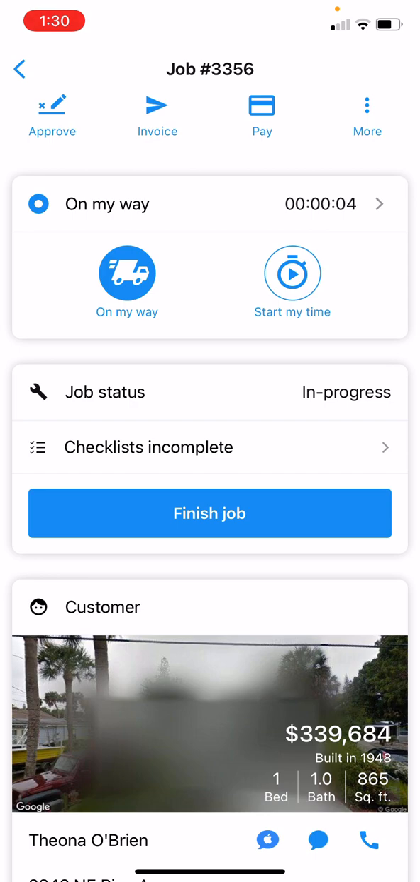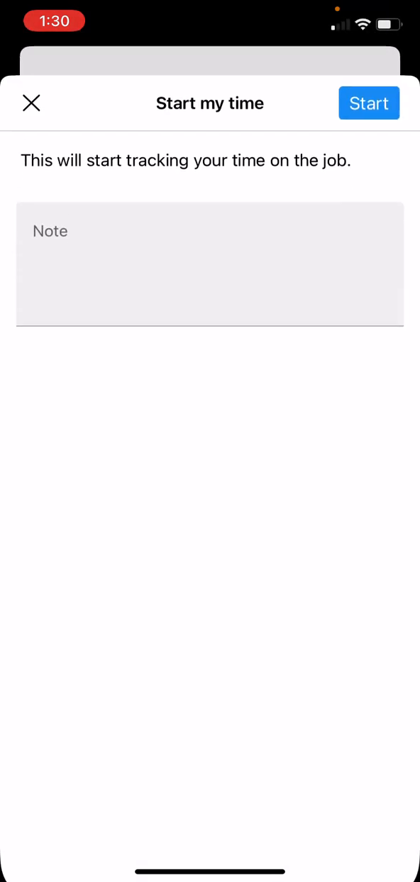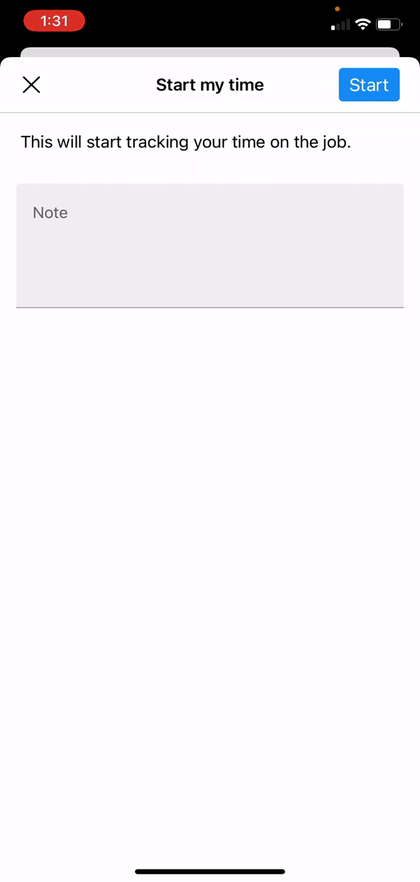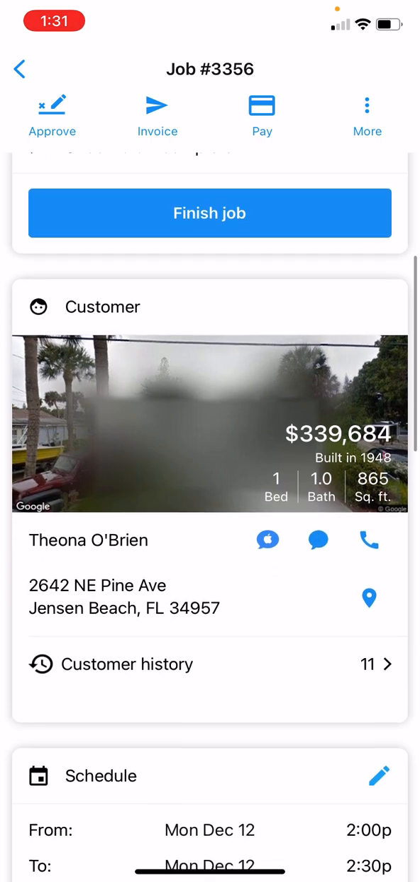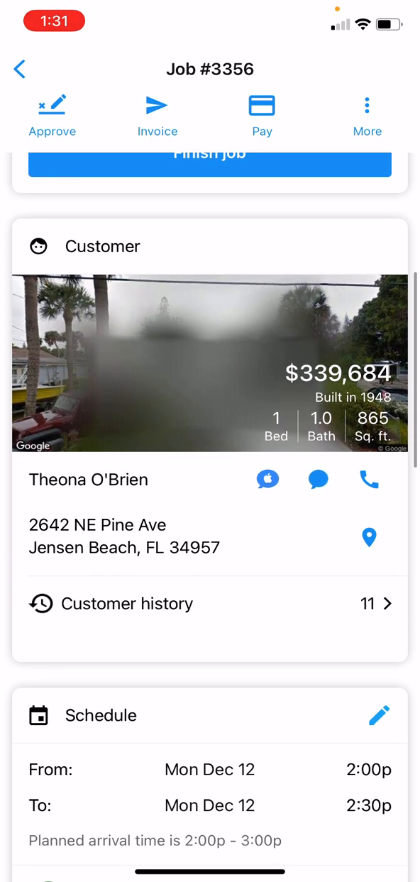See at the top, the time is being recorded. Now, as soon as I arrive at Theona's house, I'm going to click Start My Time. So now this is ending the travel time, and I'm starting my cleaning time. Now a new clock starts, that's tracking my cleaning. I am going to go ahead and look at the customer notes before I actually get in the home.